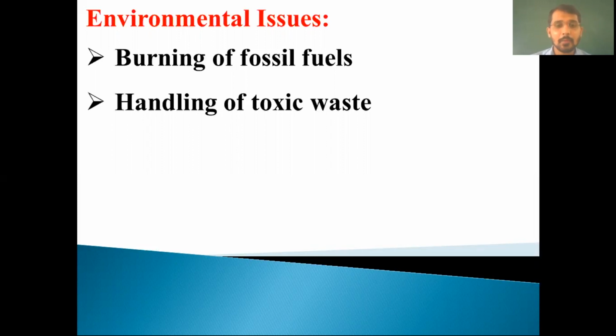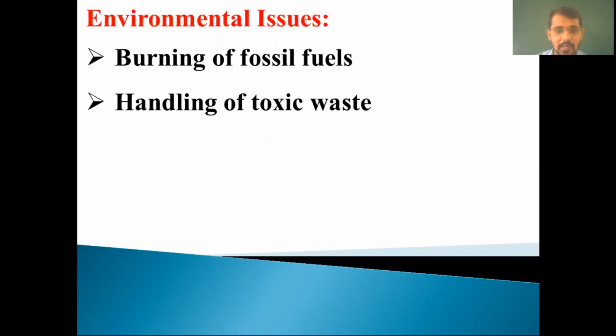After that, handling of toxic waste. In the chemical and nuclear power plant industries, a large quantity of toxic waste is produced annually. I'm taking the example of chemical related plants and toxic wastewater, or we can say wastewater only. For example, the industrial areas of Vapi and Ankleshwar produce a large amount of wastewater.